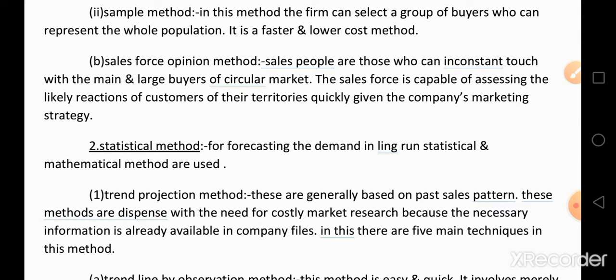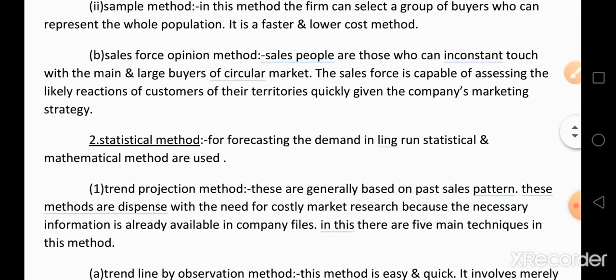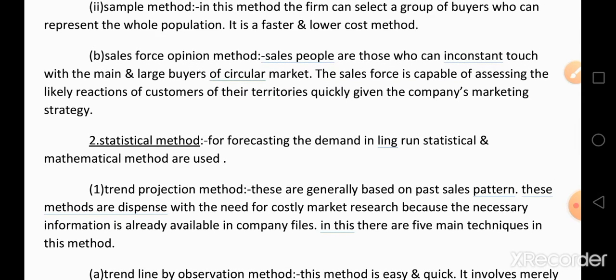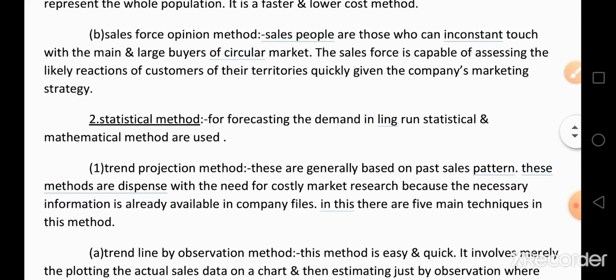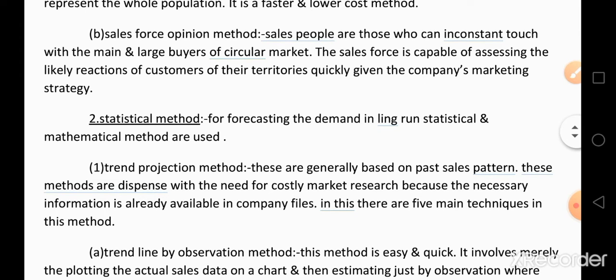In this Salesforce opinion method, we collect the opinion of a salesman or sales representative. The salespeople are those who are in constant touch with the main and large buyers of the market.